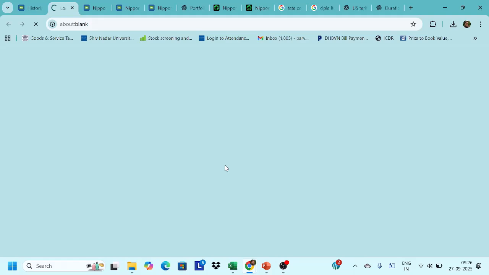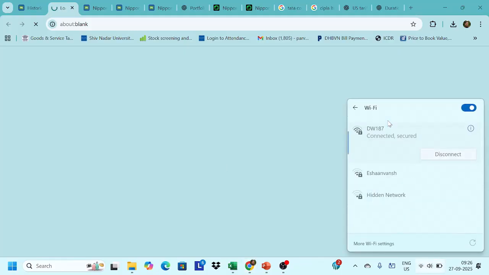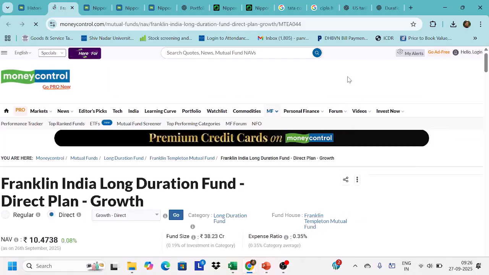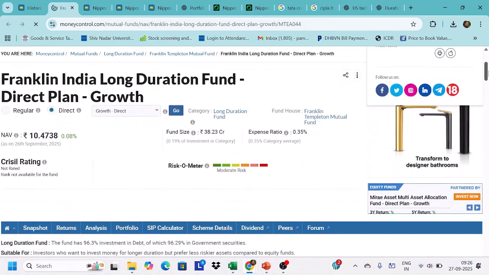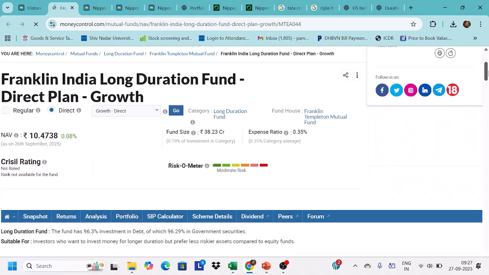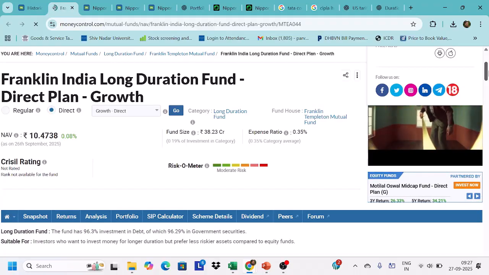So my internet is a bit slow today. Let me just check. Okay. So this is Franklin India low duration fund. The size of this fund is only 38 crores.